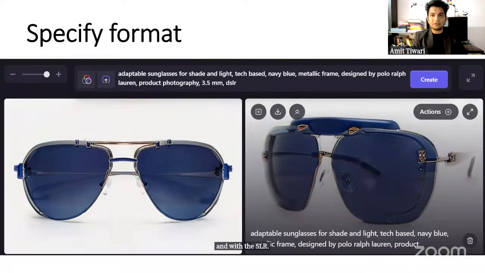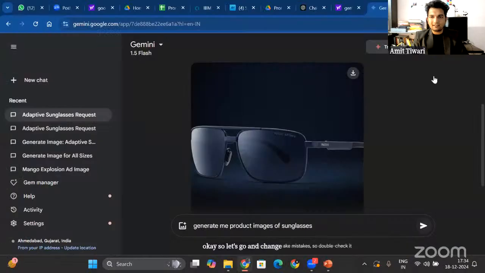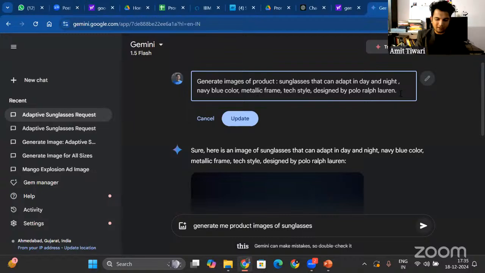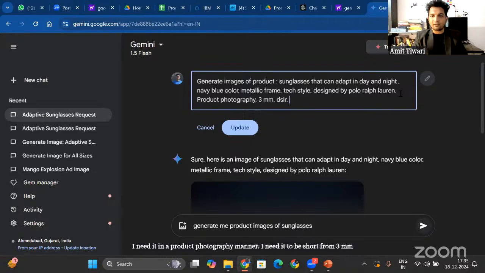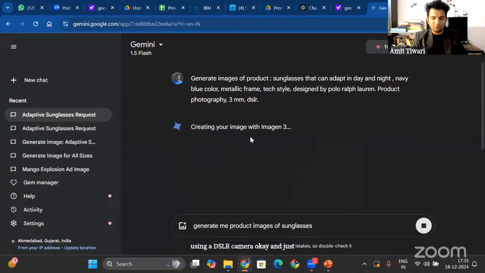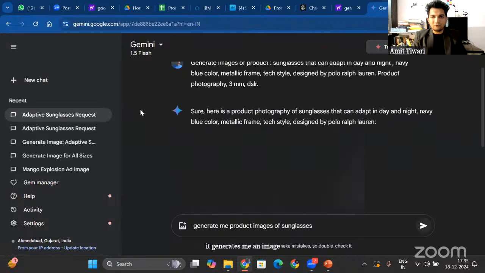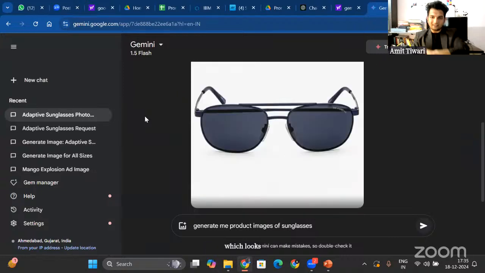Okay, so let's go and change this to specify format. Product photography, 3 mm and DSLR. I need it in a product photography manner. I need it to be shot from 3 mm using a DSLR camera. Okay, and just update that. Let's see what it generates. Okay, and it generates an image which looks like this. Now it is giving me a product photography type of image.